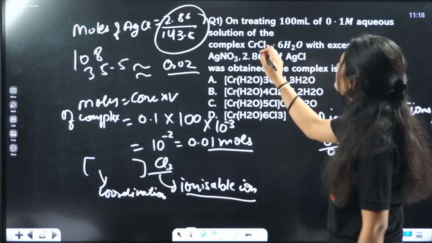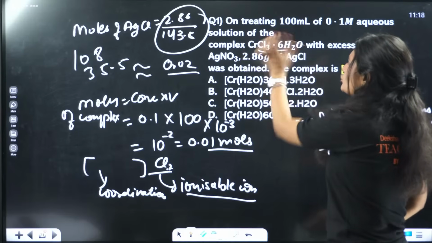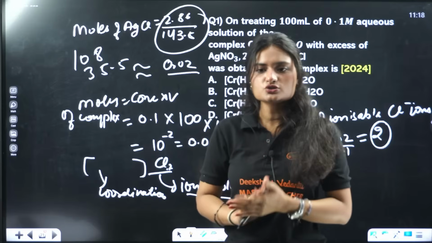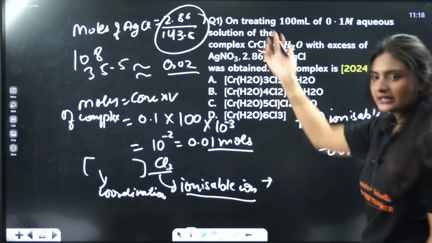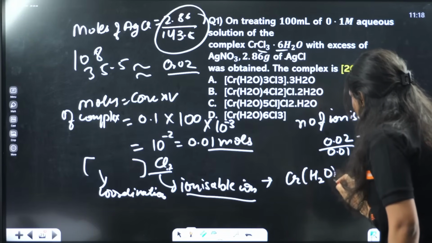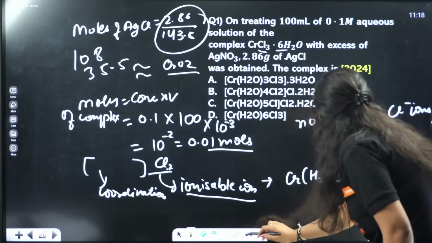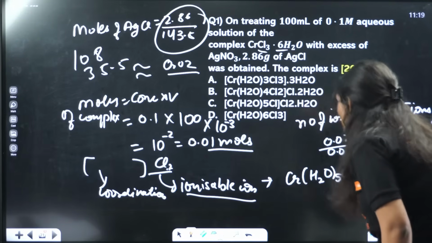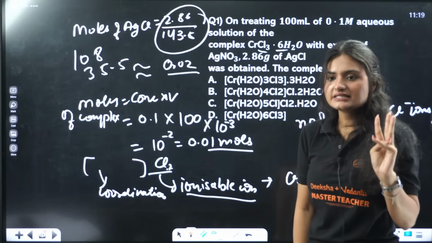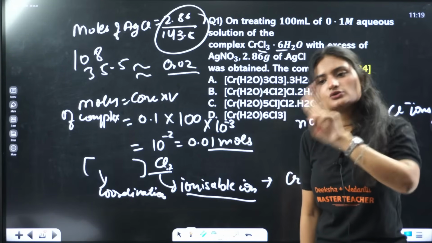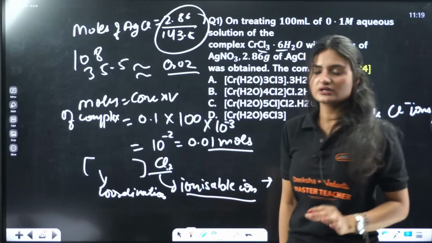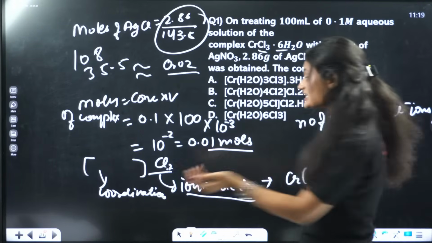Now we have 3 chloride ions and 6 water molecules, and chromium forms 6 bonds only. It is octahedral. So we'll try to arrange it. Inside the chromium there will be, let's say, 5 water and 1 chlorine, because if all the chlorines were outside, we would have gotten 3 AgCl, but we only got 2. That means only 2 chloride ions are outside, and the third chloride ion is present inside the coordination sphere.